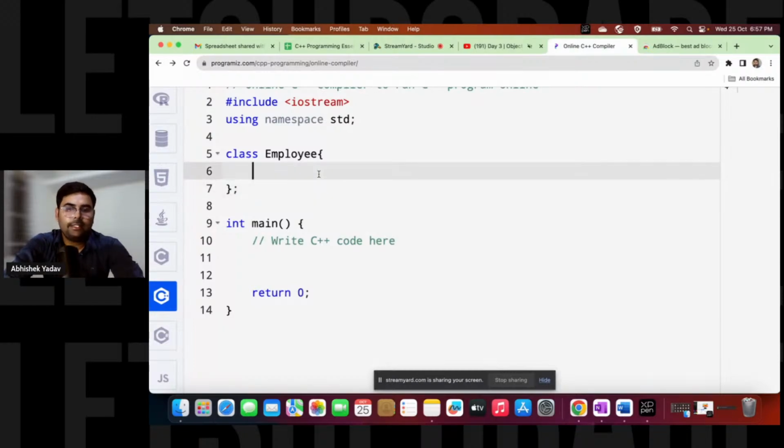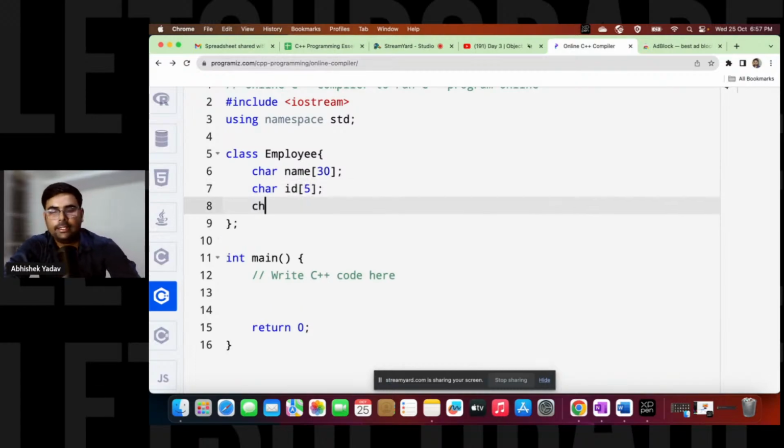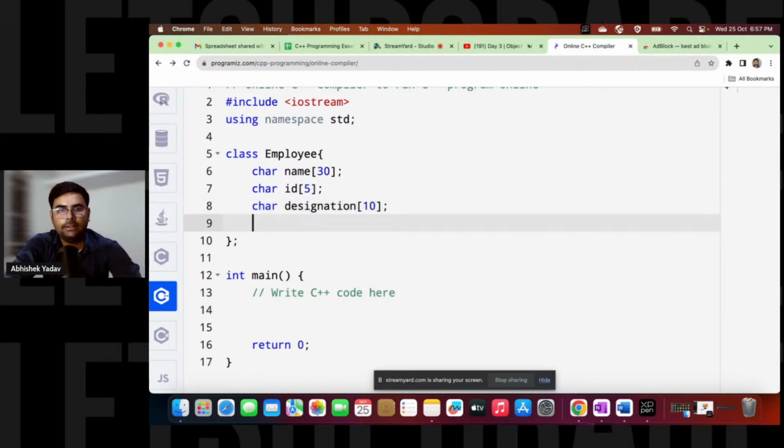After this, you have to define the properties of the employee. So what properties have we defined? We have defined the name, that is char name, and let's assume the length of the name array is 30. Similarly, we have defined char id, and the size of the ID is 5 here. Similarly, we have the designation, that is char designation, and the length of designation is 10 here.